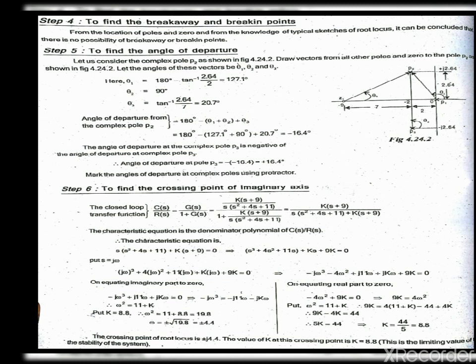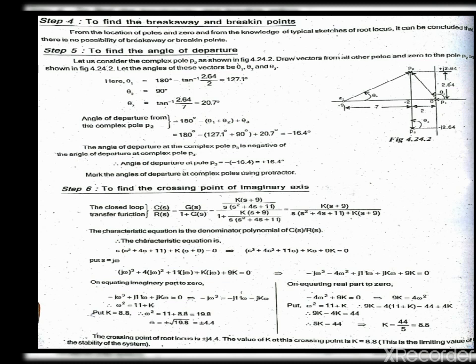Using this formula we find the angle of departure from the complex pole P2 as minus 16.4. The angle of departure at the complex pole P3 is the negative of the angle of departure at the complex pole P2. That is, the angle of departure of pole P3 will be minus of P2, that is plus 16.4. Now we have to mark these angles using the protractor.